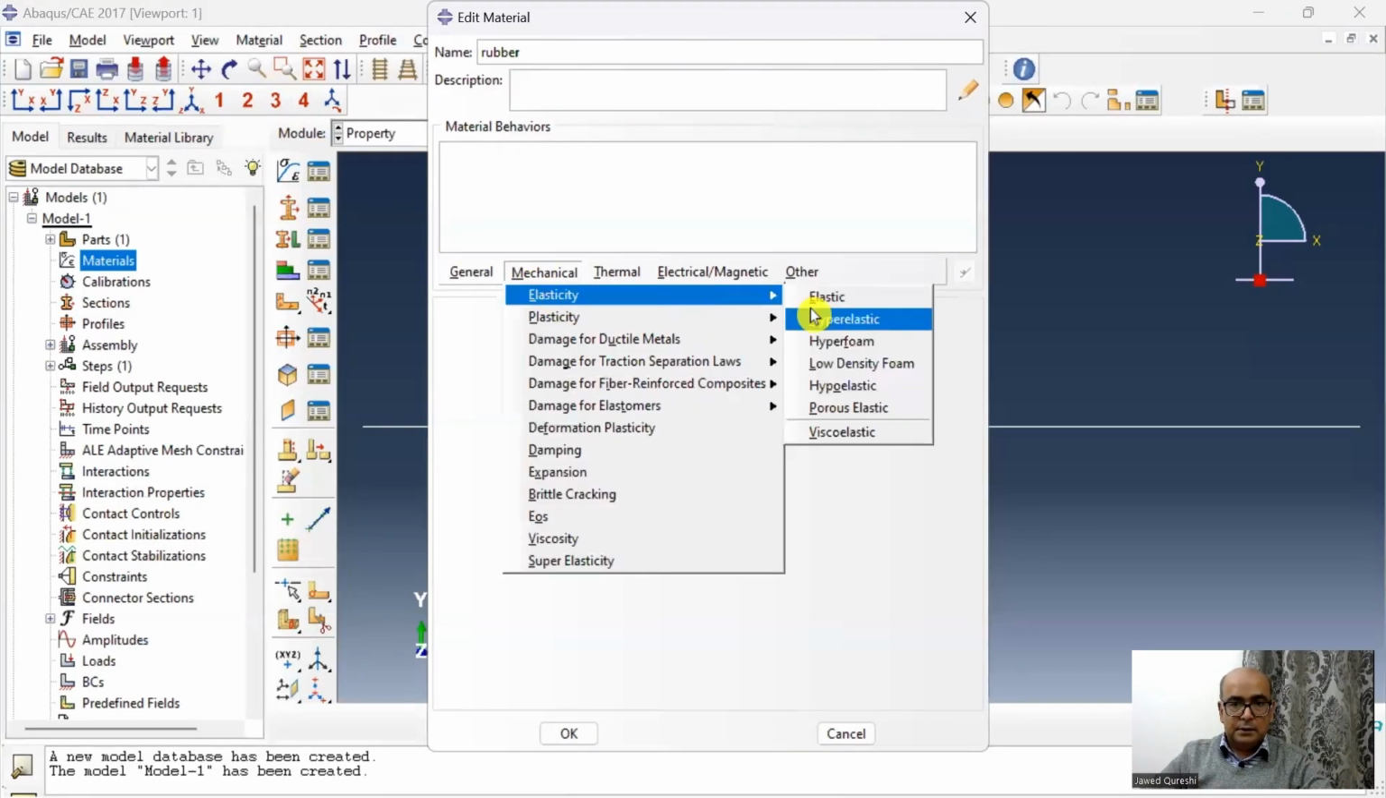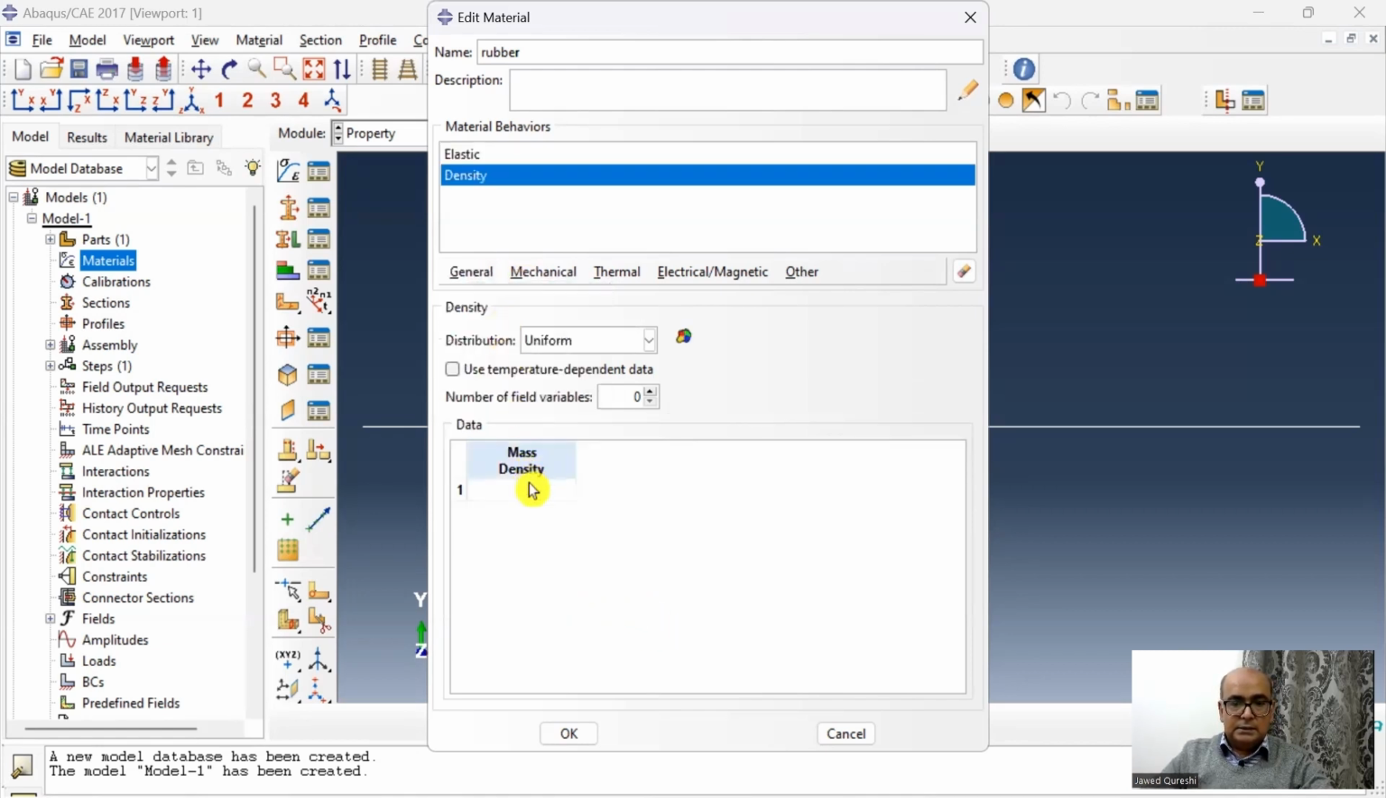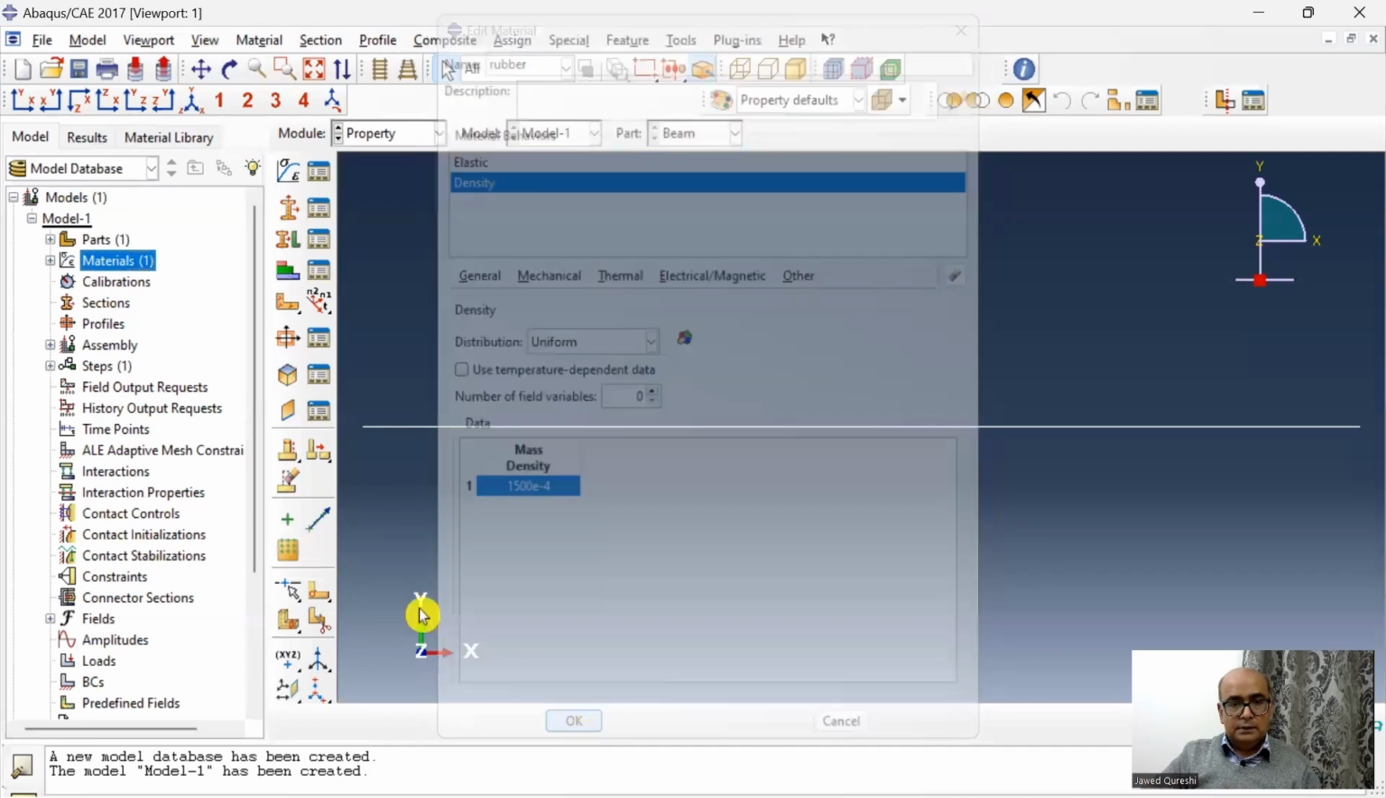I will say rubber, elastic, 0.025 E9, that is gigapascal. I'm not sure what the Poisson's ratio of rubber is, but I will simply write 0.33. And density is 1500. But here again, I will reduce the density so that I have limited effects of density of all members being included. I just want to lump the entire load at the lump mass. So I will say E raised to -4 and click done.